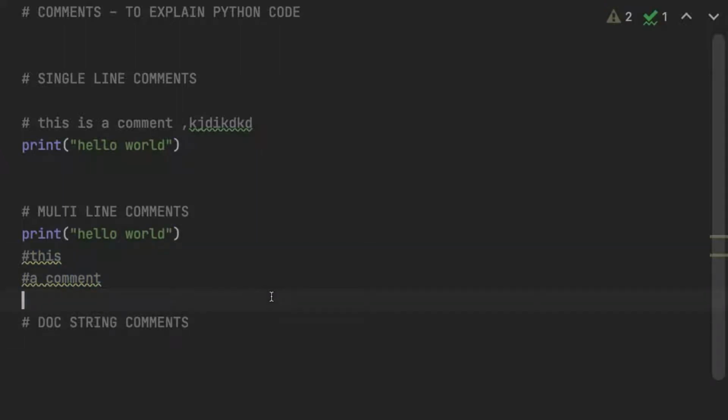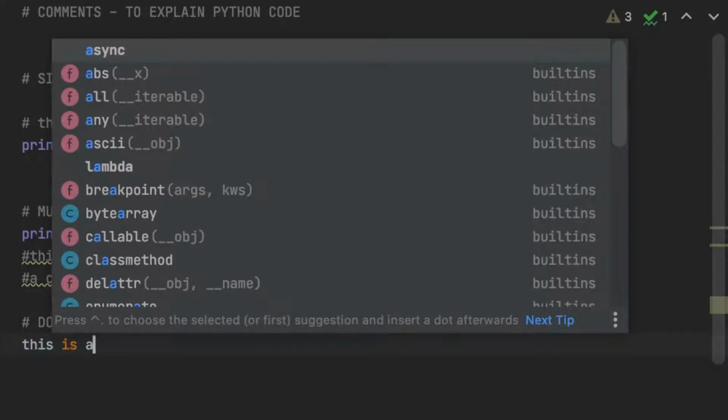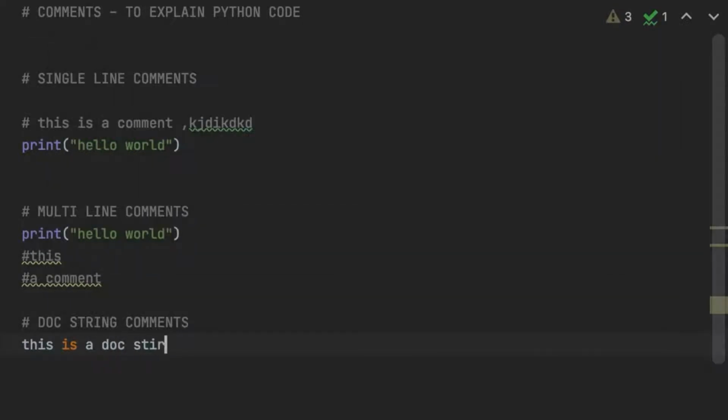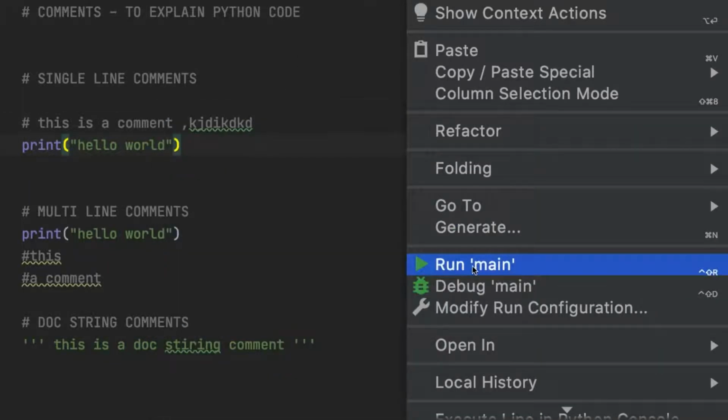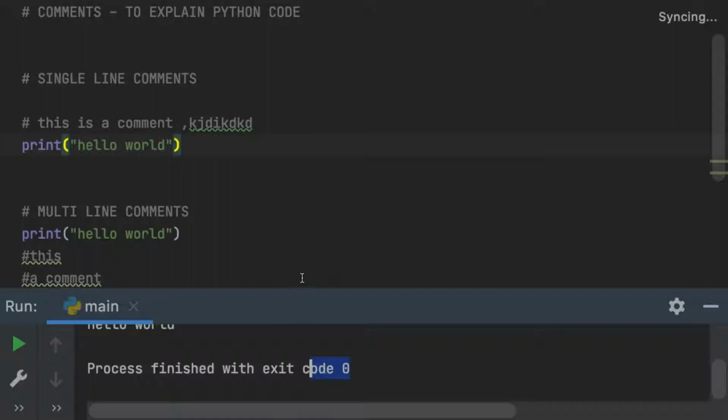This becomes a comment. And there is another type of comment, which is the docstring comment. If you want to put a docstring comment, for example, you have something like this is a docstring comment, all you need to do is put 3 single quotes, and again 3 single quotes. This will be in green color, but it won't be read by the interpreter. If you run this, you shouldn't have any error. This will go to 0.